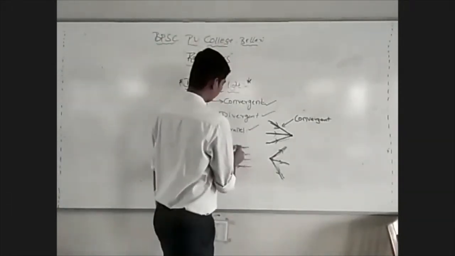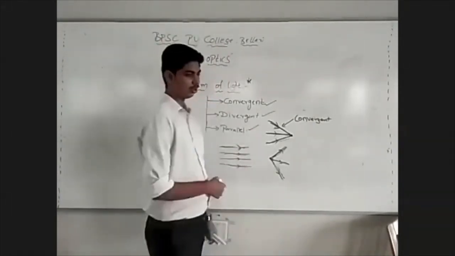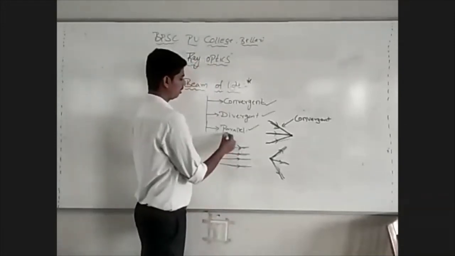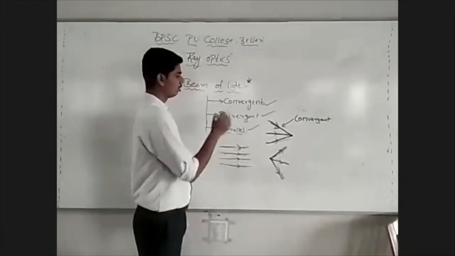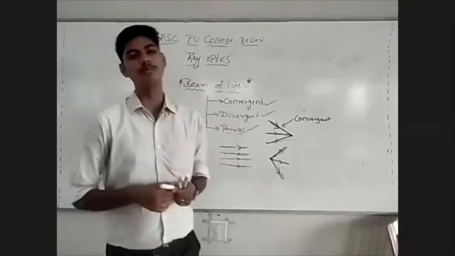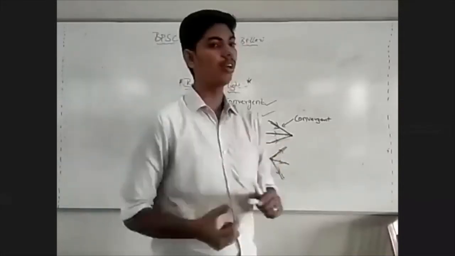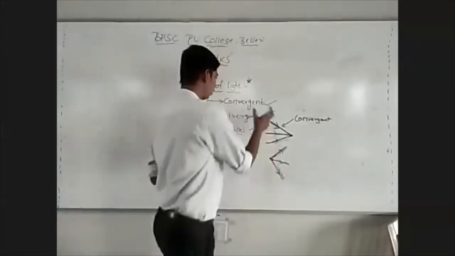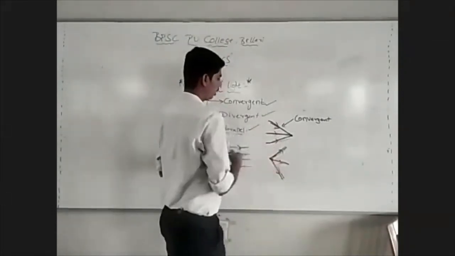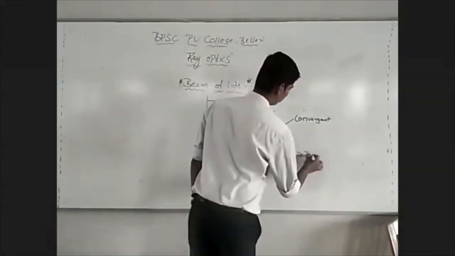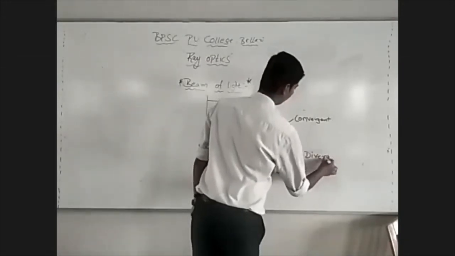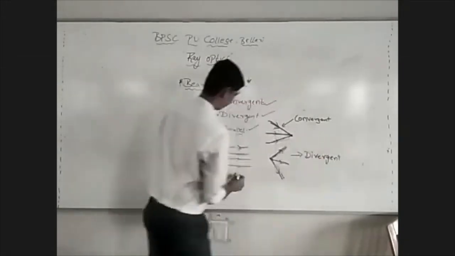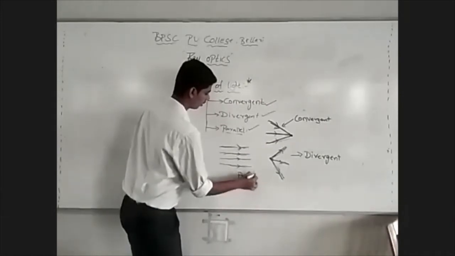And if the rays of light are parallel to each other, then such a beam of light is called a parallel beam of light. These are the three types of beam of light which we often come across in the study of ray optics. So remember what is convergent beam of light, divergent beam of light, and parallel beam of light.